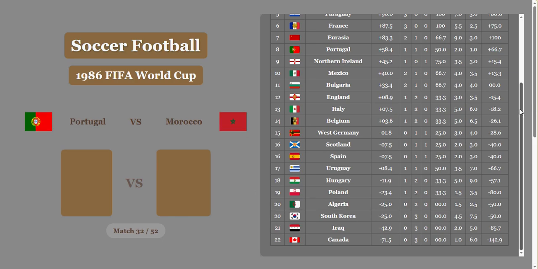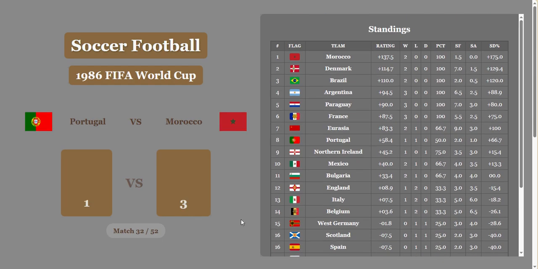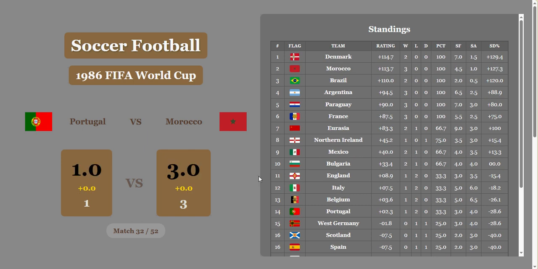Portugal versus Morocco. Morocco with another huge upset. They don't even need the economic difference. They don't have one anyway. And Morocco in second place, right behind Denmark and above Brazil and Argentina and Paraguay. Unbelievable for Morocco right now.